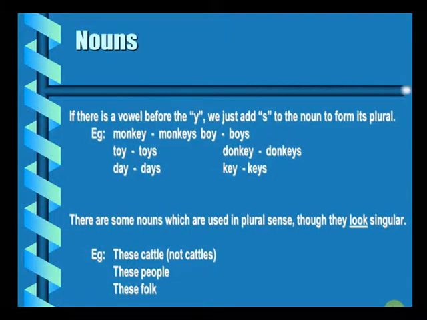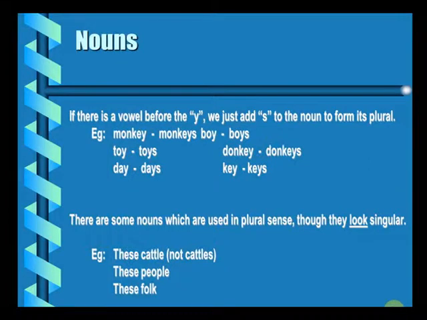Now, there are certain exceptions to that when y does not necessarily become ies. Let us see what those cases are. If there is a vowel before y, in that case we would just be adding s to the noun to make it plural. Monkey. So monkey is ending with y, but it has a vowel coming before it. Vowels are a, e, i, o, u. So because it is ending with y and it has a vowel coming before it, we'll just add s to it and we would not be replacing y with ies here.